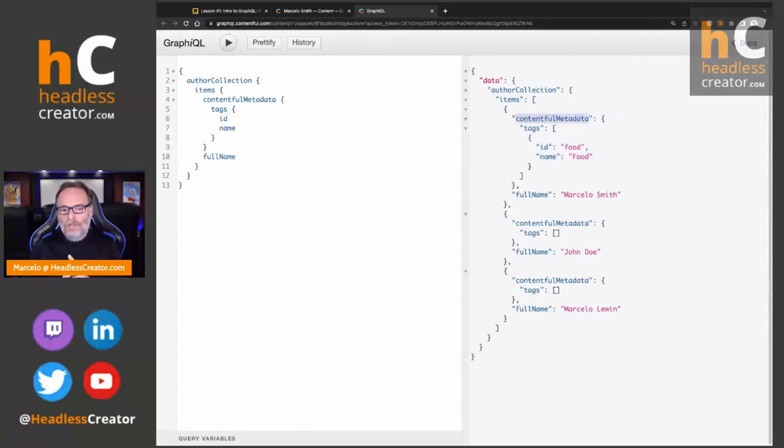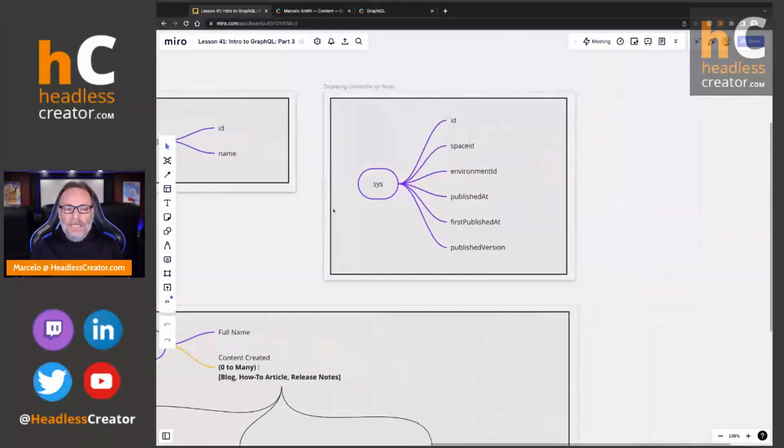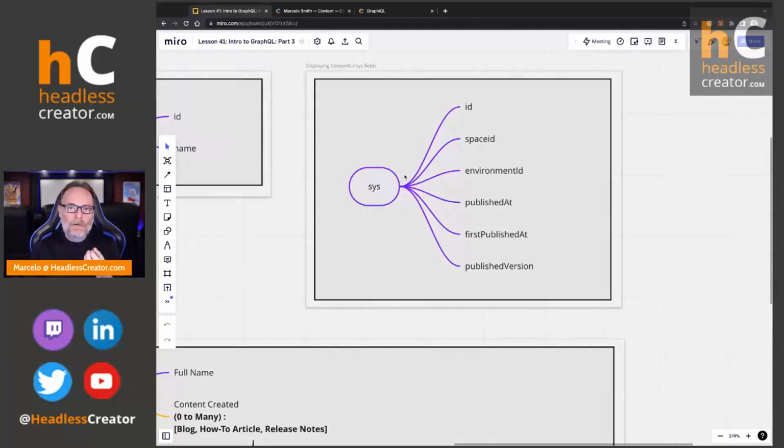Use that using the Contentful metadata field in GraphQL. All right, so let's go back to here. So that takes care of displaying Contentful metadata. The next one is, in entries, whenever you do an entry, there are system tags that aren't controlled by the author. They're automatically created, right?